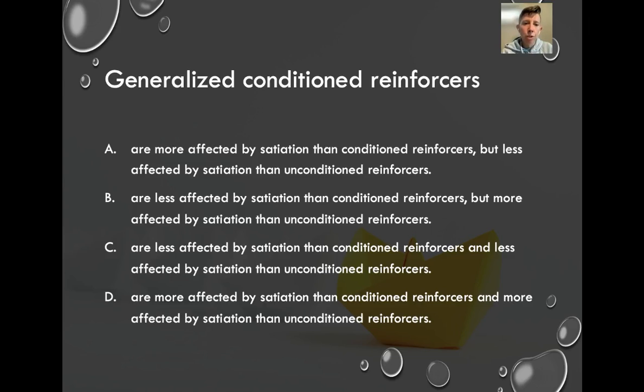Generalized conditioned reinforcers, A, are more affected by satiation than conditioned reinforcers, but less affected by satiation than unconditioned reinforcers. B, are less affected by satiation than conditioned reinforcers, but more affected by satiation than unconditioned reinforcers. C, are less affected by satiation than conditioned reinforcers and less affected by satiation than unconditioned reinforcers. Or D, are more affected by satiation than unconditioned reinforcers and more affected by satiation than unconditioned reinforcers.